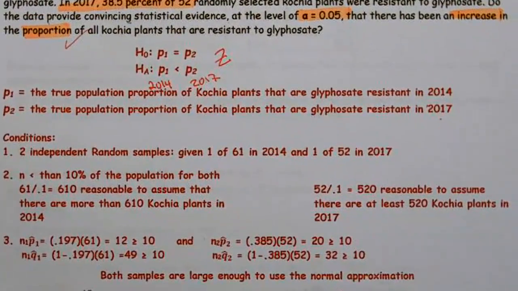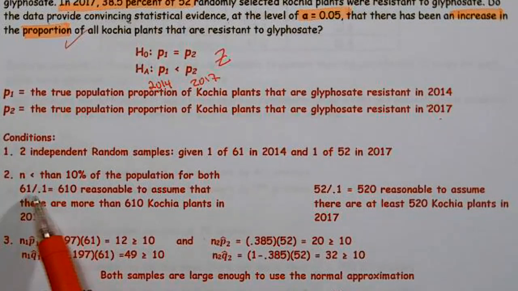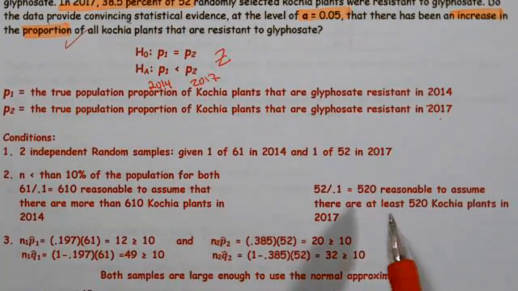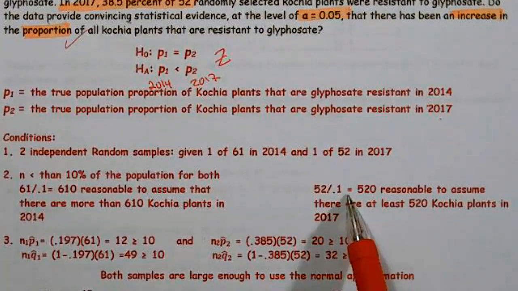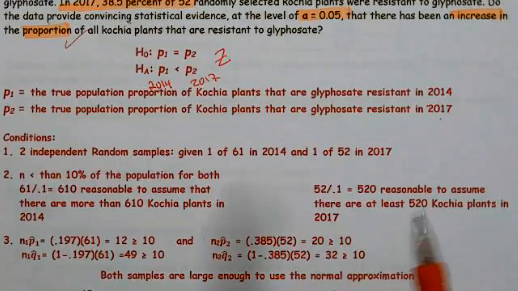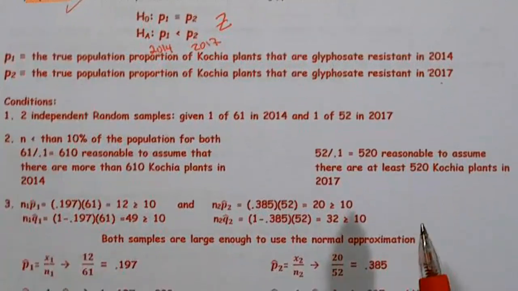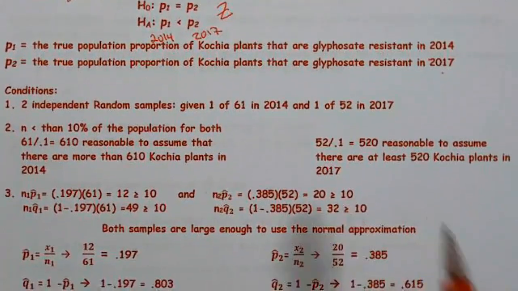The next one, we need to check the population size. And so we sit there and go, well, 61 divided by 0.1 is 610. I'm sure that there are thousands of these plants. So it's reasonable to assume that there are at least 610 plants in 2014. Here, same thing, 52 divided by 0.1, reasonable to assume that there are at least 520 of these plants in 2017. All right, so since we're sampling without replacement, that takes care of that issue.